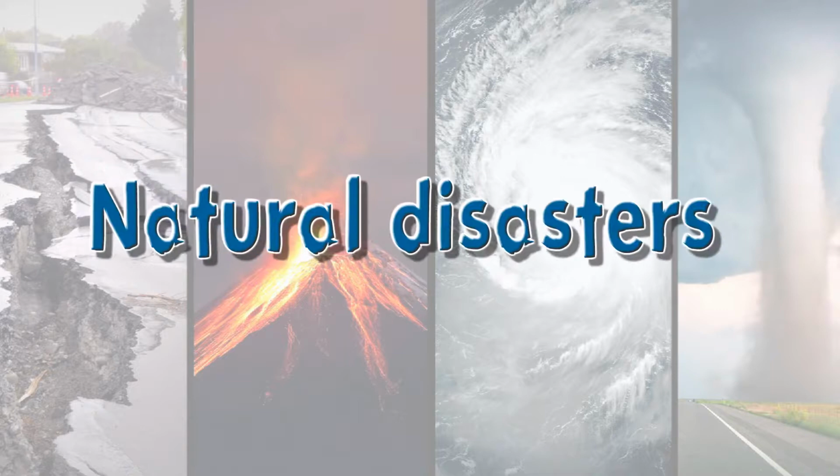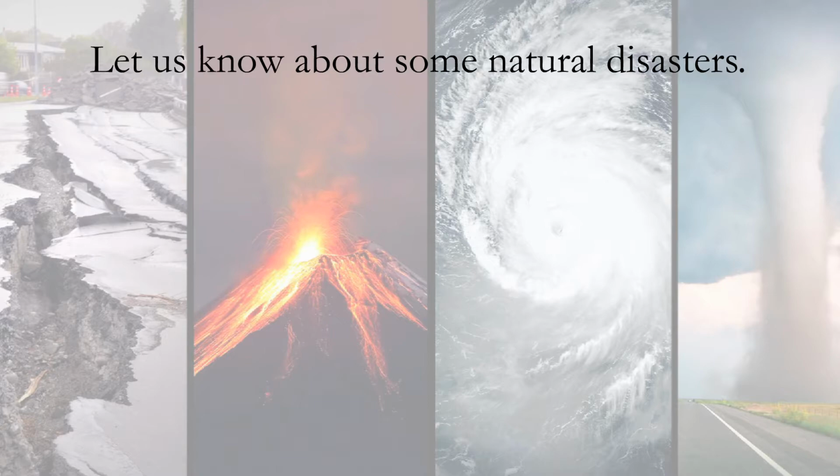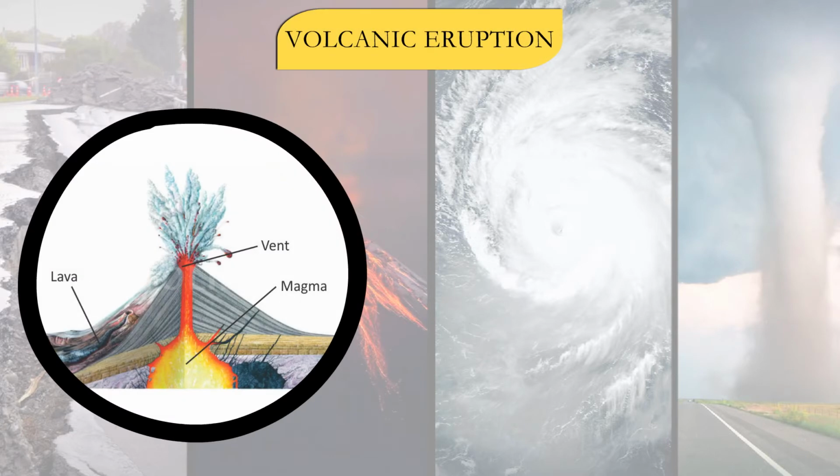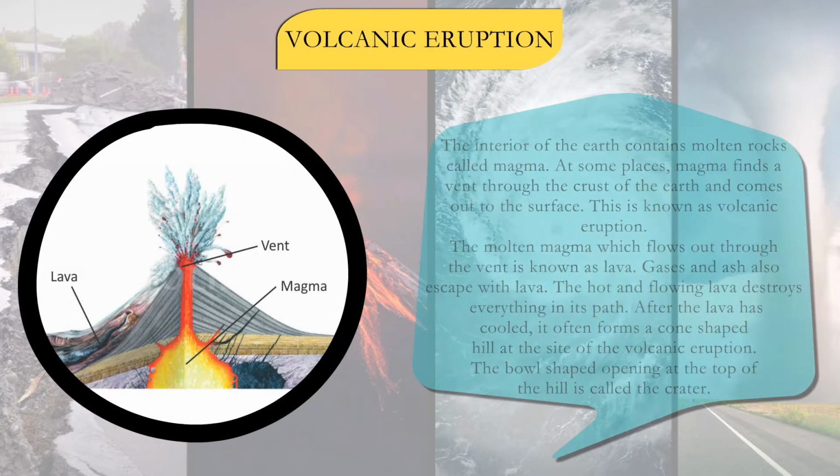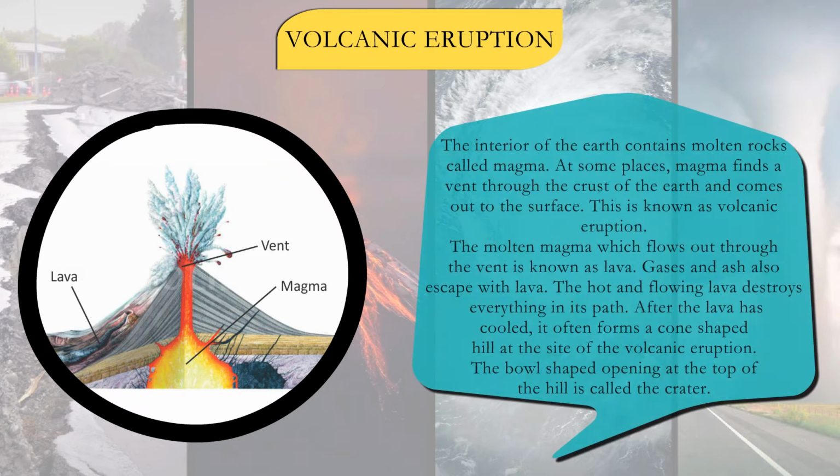Natural disasters. Let us know about some natural disasters. Volcanic eruption. The interior of the earth contains molten rocks called magma. At some places, magma finds a vent through the crust of the earth and comes out of the surface. This is known as volcanic eruption.